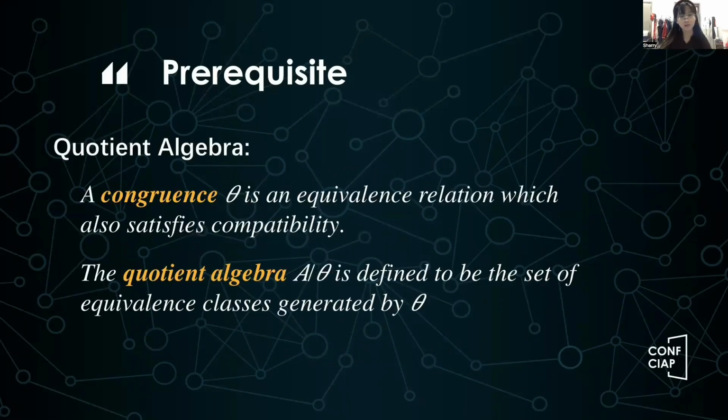Recall that in contemporary algebra, the quotient group is a group mod a normal subgroup, and the quotient ring is a ring mod an ideal. Similarly, now we want to define the quotient algebra. So the subset we want to mod out needs to satisfy compatibility. So we say an equivalence relation theta is a congruence if it also satisfies compatibility. And we define the quotient algebra to be the set of all equivalence classes generated by theta.